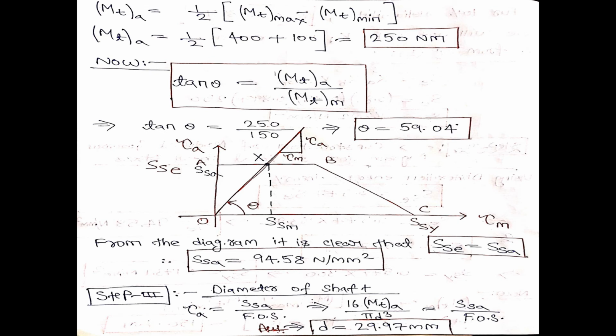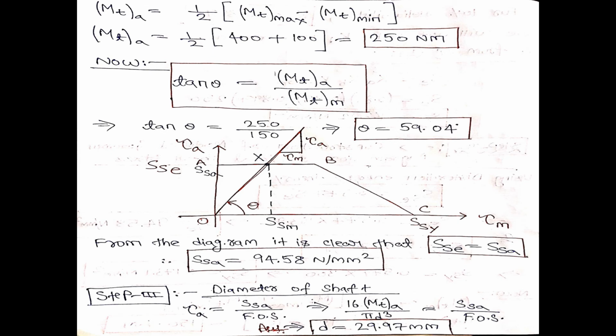Okay, fine. So once I got the value of theta, from origin I can draw a straight line at an angle of 59.04 degree, and that straight line will intersect somewhere on the boundary of the modified Goodman diagram for torsional shear stress, and that intersection point is nothing but point x.